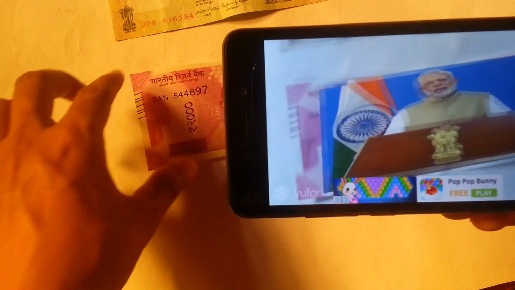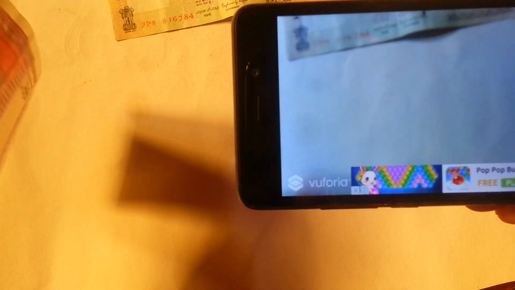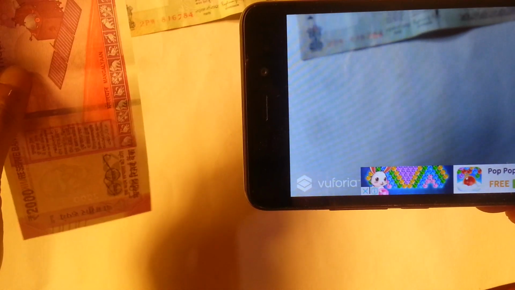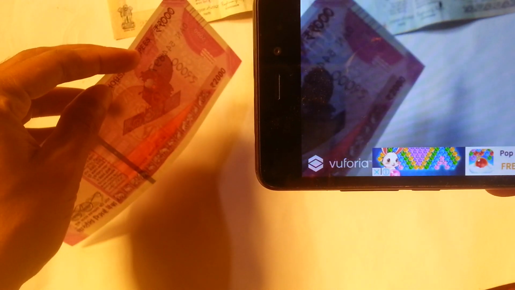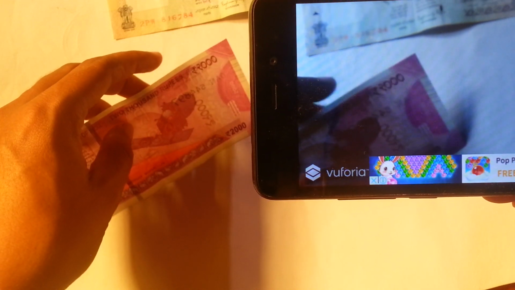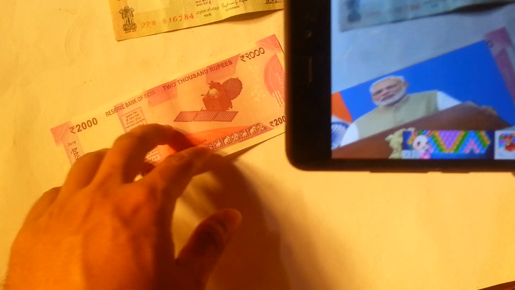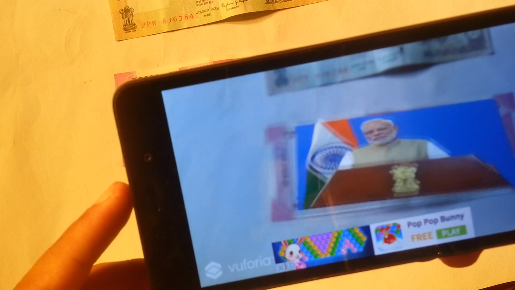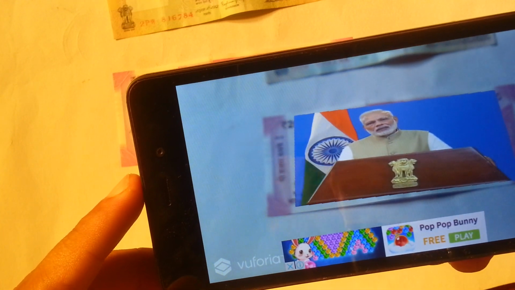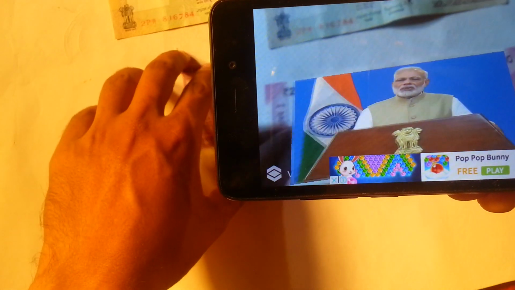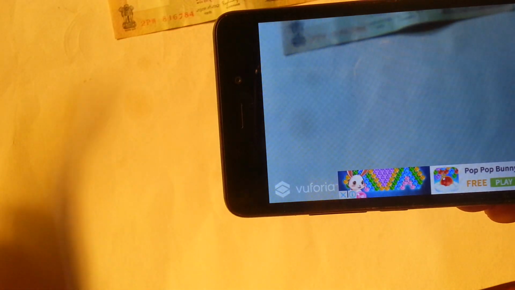This application works without the internet, so you need not worry about needing internet to run this Modi application. There is no need for an internet connection or data pack. The speech comes automatically just when you point the application at the note. If I again move this, it goes away.